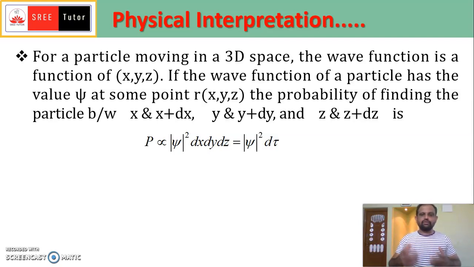So the probability of finding the particle between x and x plus dx, y and y plus dy, and z and z plus dz will be proportional to psi squared dx dy dz, or psi squared d tau, where d tau is the volume element equal to dx dy dz. This is about the physical interpretation of the wave function.